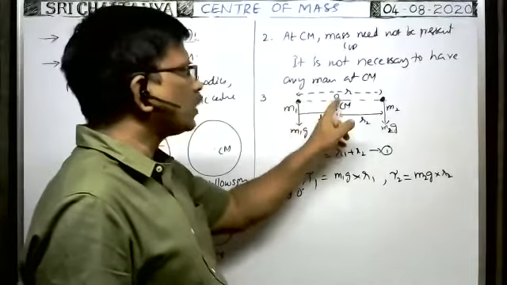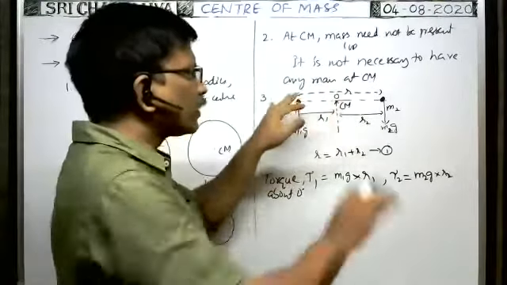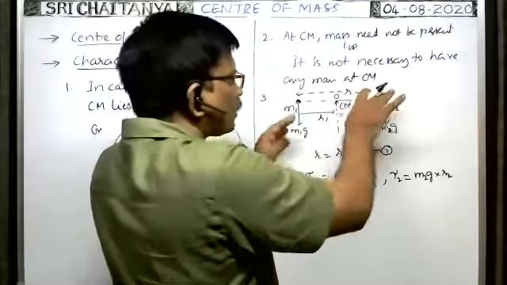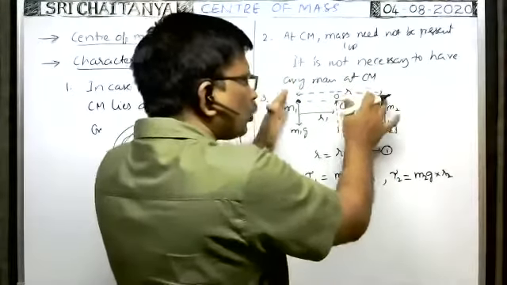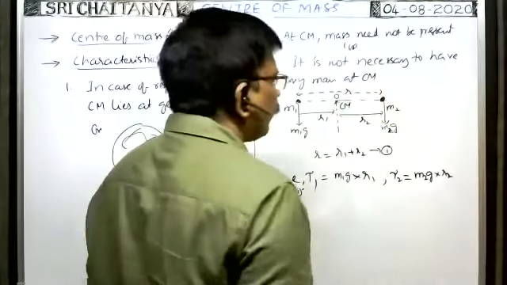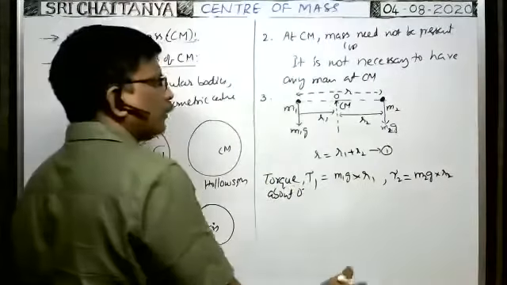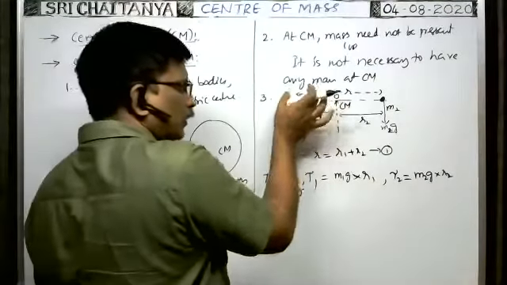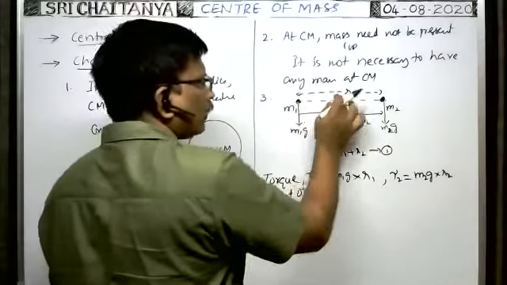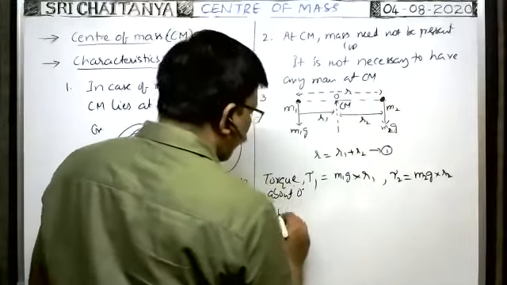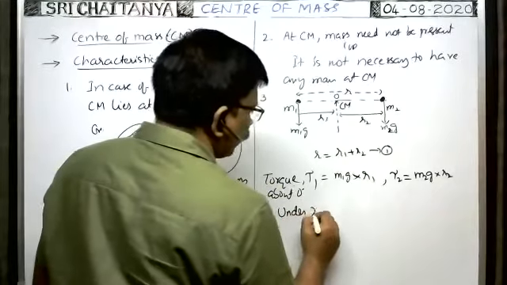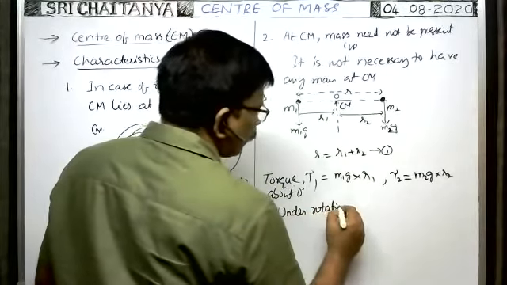Even then, about this point, these two particles do not rotate in this direction or in this direction. That's why they are said to be under rotational equilibrium. Whenever they are under rotational equilibrium, the torque due to the weight of this particle about this point and the torque due to the weight of the other particle about this point are equal.